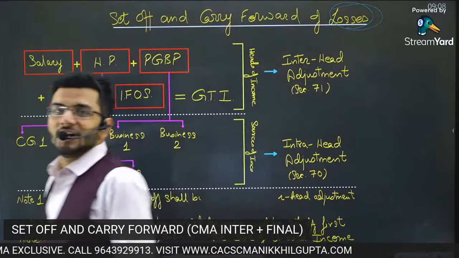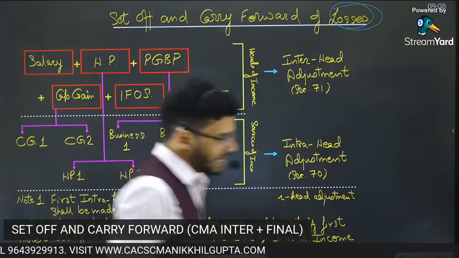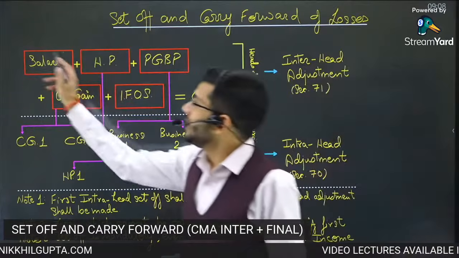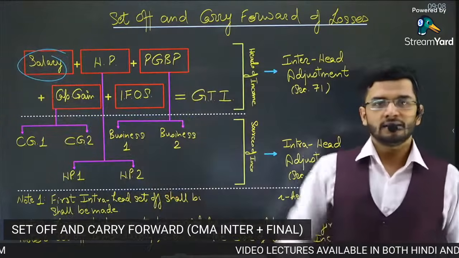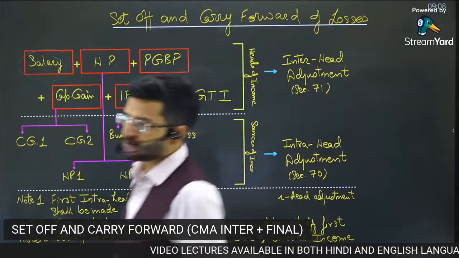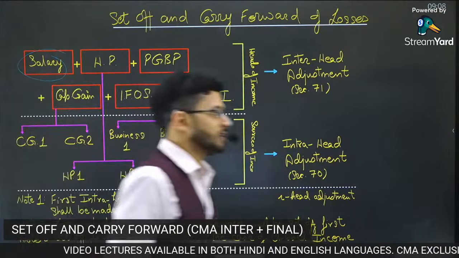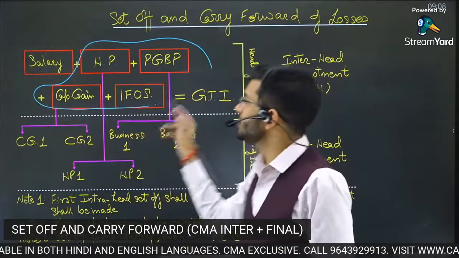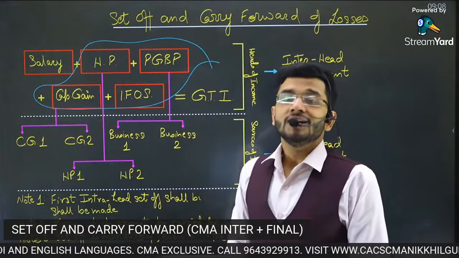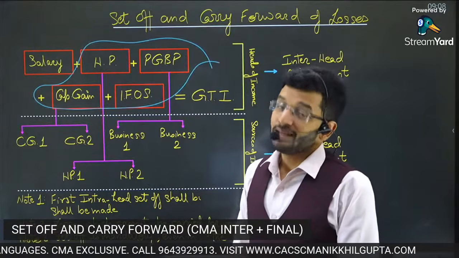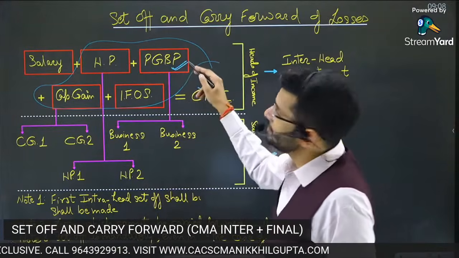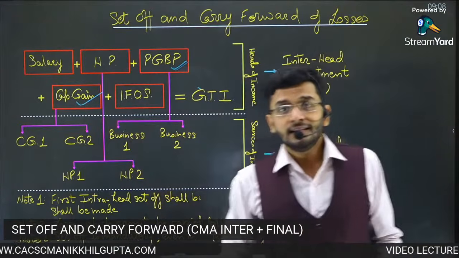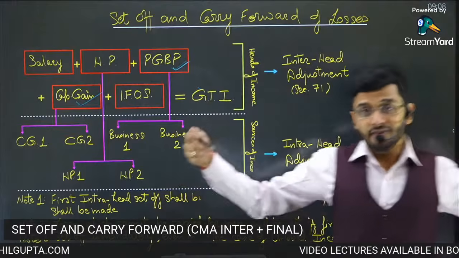So yes, losses can arise in any of these heads. Of course, in salary chapter, there is no possibility that losses can arise. But apart from salary, all other heads of income can have losses. And guys, those losses are very, very beneficial to the assessee. Why? Because it can reduce the gross total income. So if you have losses in PGBP and you have income in capital gain, it will be a wonderful situation, guys. We will set it off.